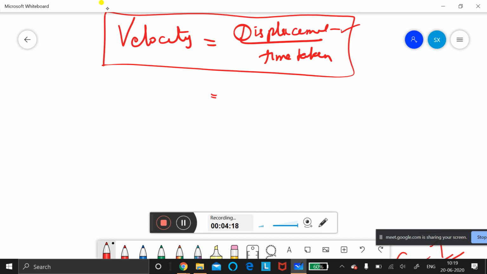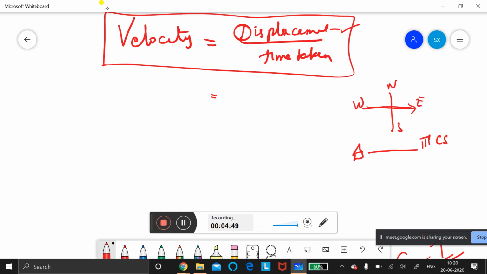When you have to calculate velocity, for example, suppose the boy is going in this direction. Which direction is this? East direction. You know north, south, east, west. So the boy is moving from home to school in the same direction.